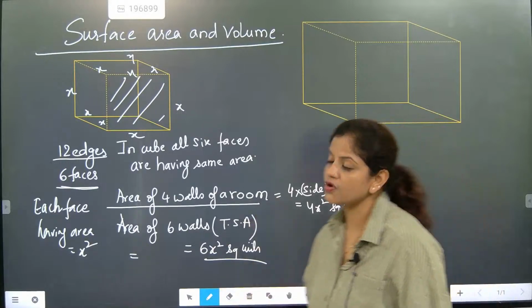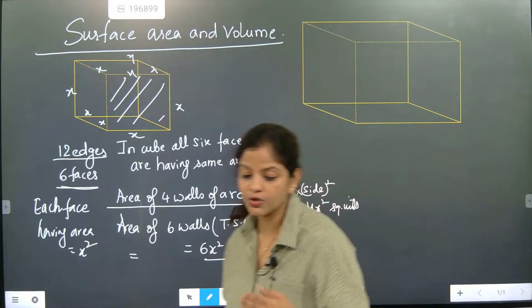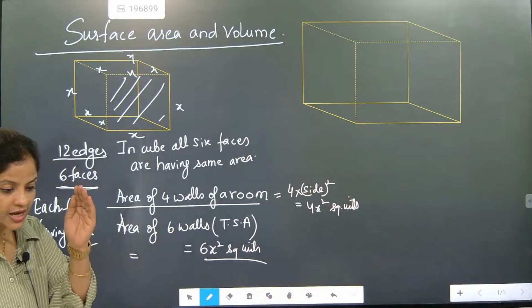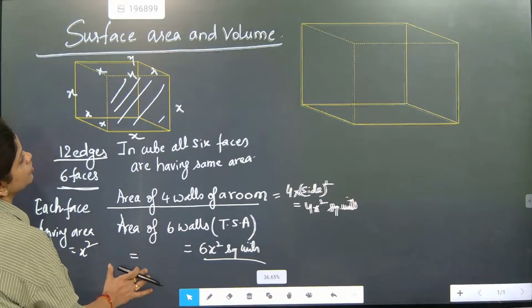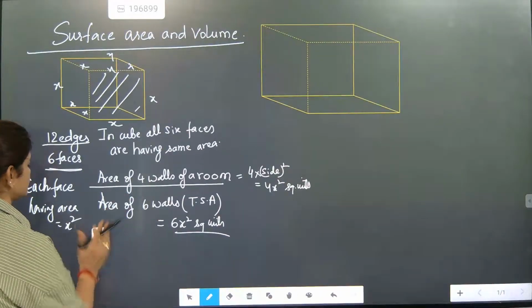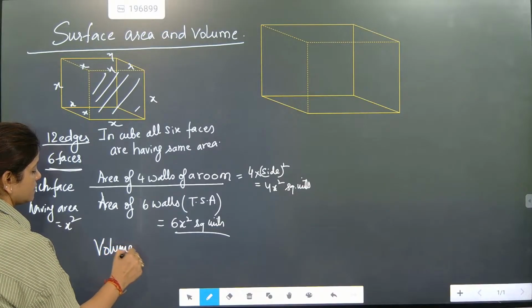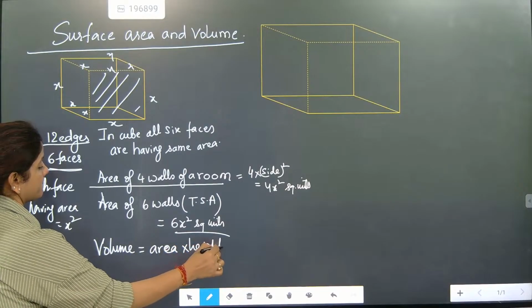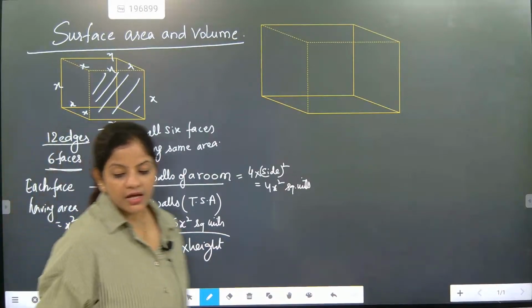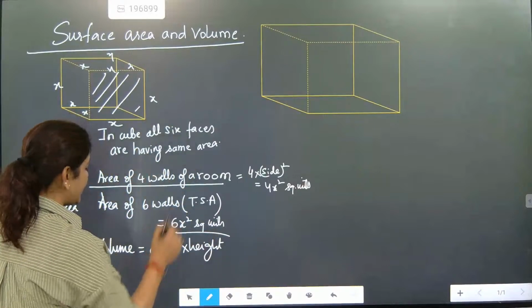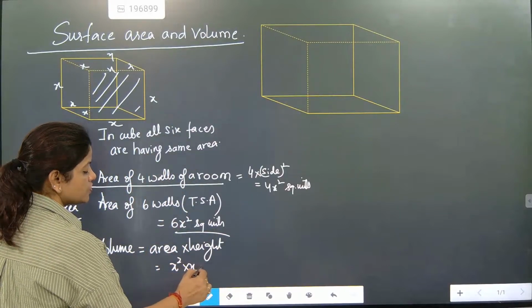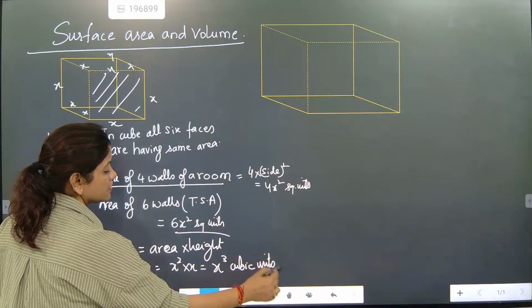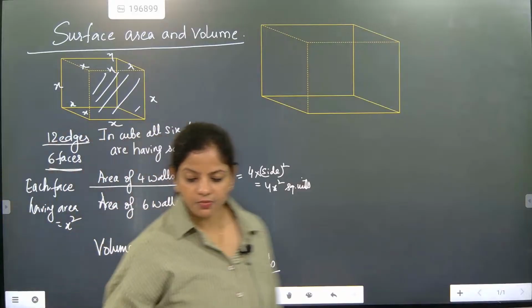And then comes the case of volume. You know that volume is nothing but area into height. Remember this part. When somebody asks you about volume, 100% what is area? Area is side into side. And what is height? Height is also side. So it is x square into x, so it will become x cube cubic units.